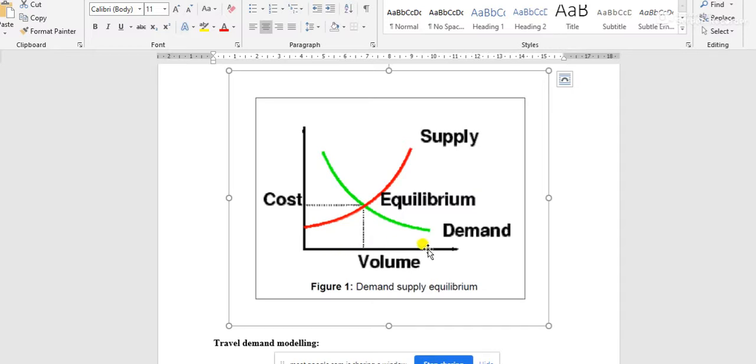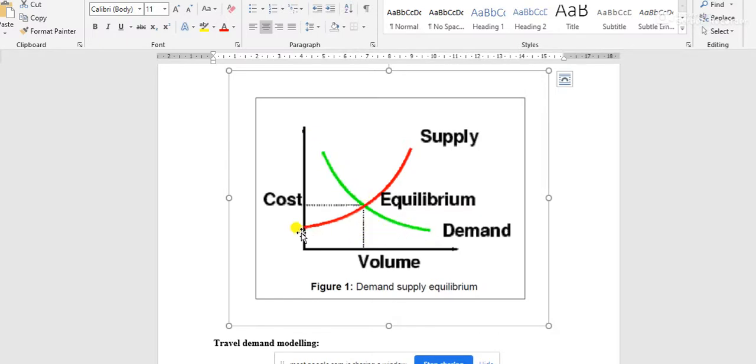That is, the demand volume is very high. As the cost decreases, the demand volume will increase. And obviously when the cost is high, the demand volume will decrease. That is very easy to understand for the demand function.